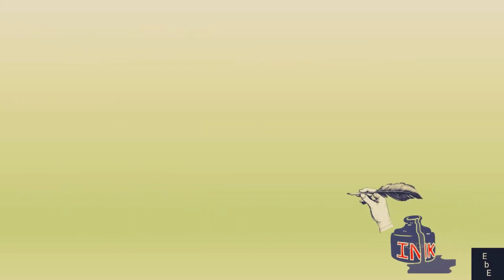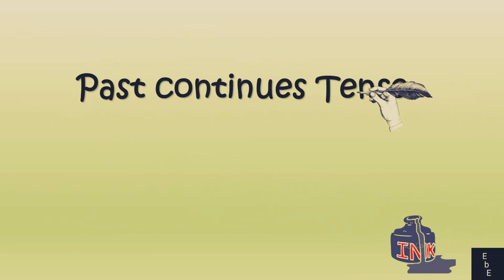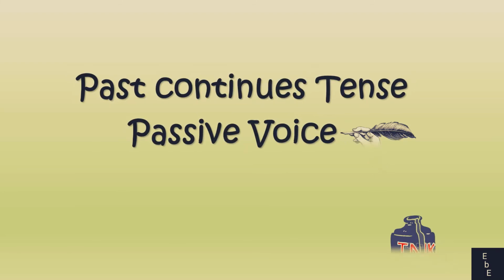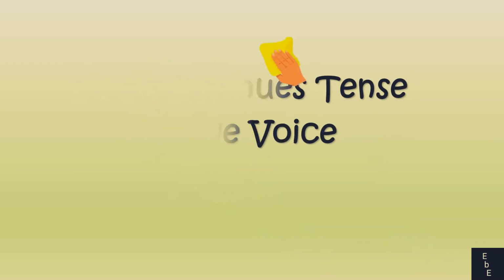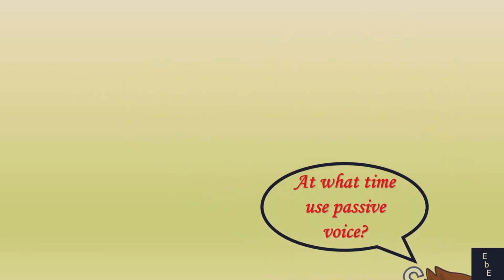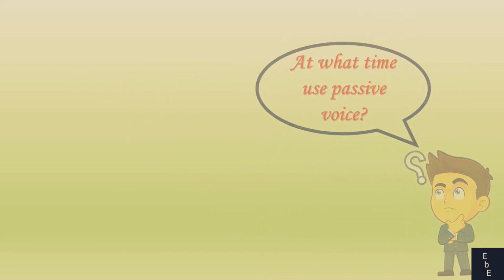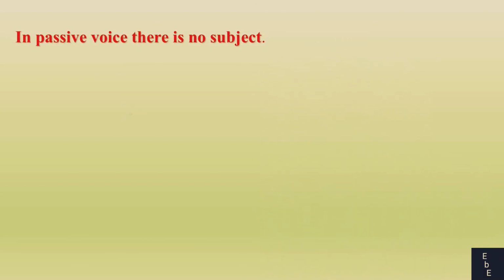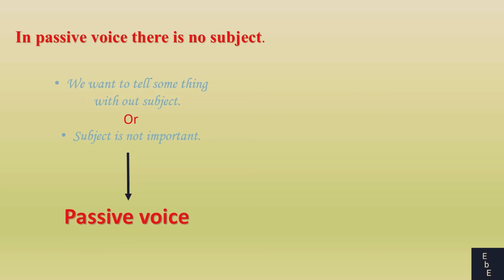Okay, then we can move to another part of our lesson. It is past continuous tense passive voice. Okay, first we want to know at what time we can use passive voice. We can use passive voice if we want to tell something without a subject or when the subject is not important. In that case, we can use passive voice. In passive voice, there is no subject. It is a very important thing.